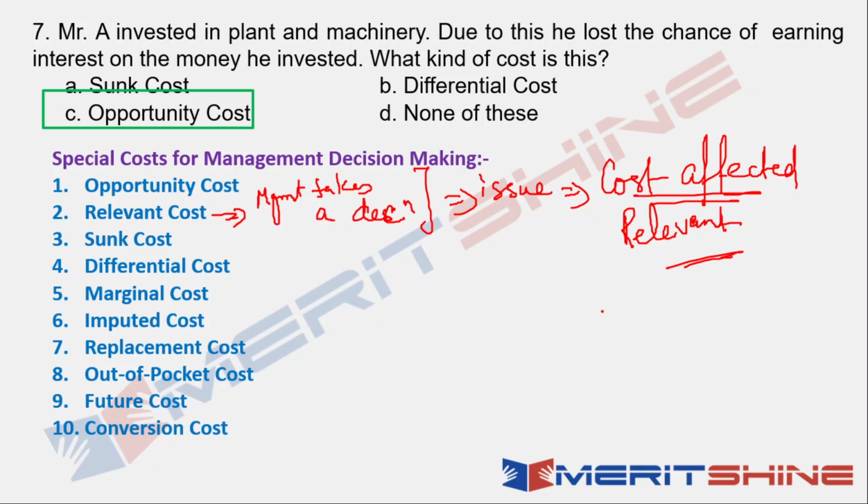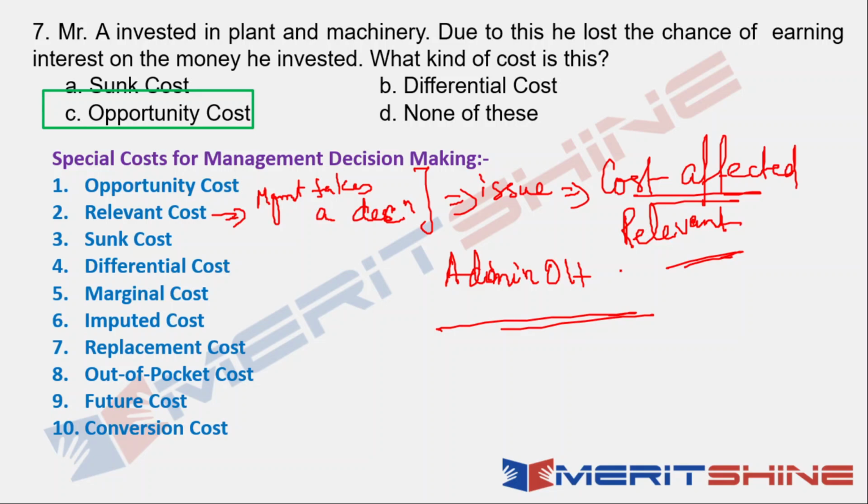Now, whether a cost is relevant or not also depends upon circumstances. In one case, one cost may be relevant, and in another case, the same cost may be irrelevant. Let me give an example. Let's say I want to decide whether to produce product A or product B, just like the opportunity cost case. In that case, the admin overheads would remain the same for both.